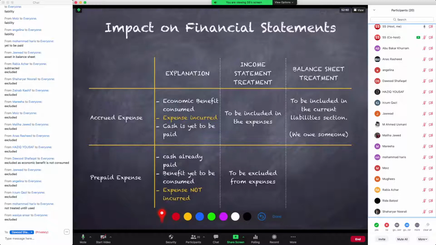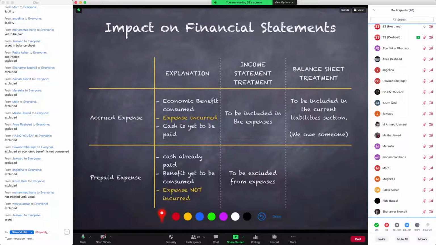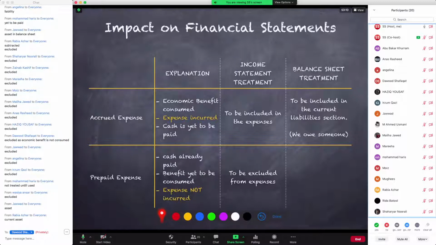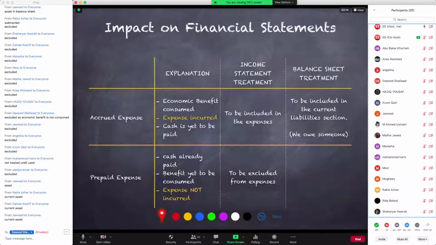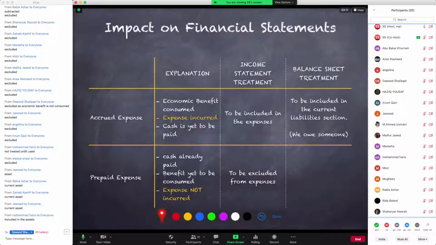अगर हमारे पास कोई prepaid expense आएगा तो हम अपने income statement के expenses में से उसको exclude कर देंगे या subtract कर देंगे. What will happen in the balance sheet and why would that effect take place? Answer in the chat box. What do you think? How should we treat it in the balance sheet, and why should we treat it the way you have suggested? साथ reason भी लिखनी है जवाब. Reason भी लिखनी है. सिर्फ current asset is not enough.